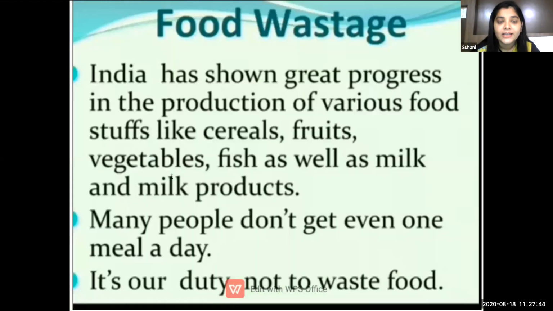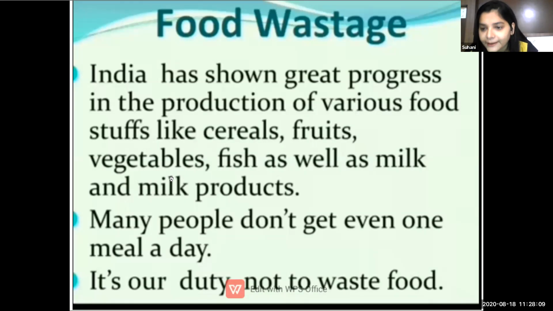Okay, next we learned about food wastage. As we all know, India wastes rupees 244 crore of food daily. Also many people don't even get one meal a day. So it is our duty not to waste any food. And students, we had promised yesterday that we are not going to waste any food.